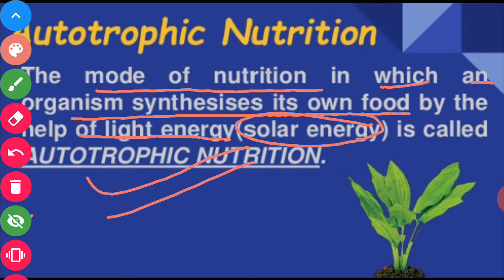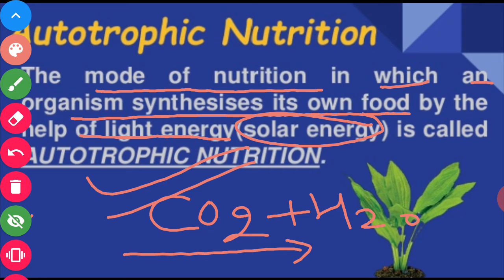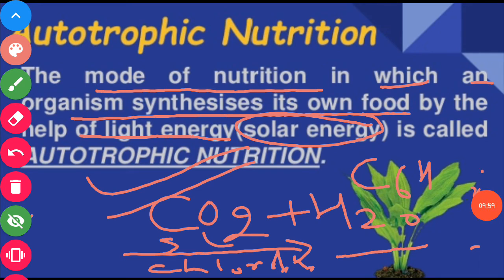Plants prepare their own food in the presence of solar energy. Not only solar energy is necessary, carbon dioxide is also necessary for the plants, and water is also necessary, in the presence of sunlight and chlorophyll. Chlorophyll is a green pigment present in the green parts of the plants, and photosynthesis takes place and glucose is prepared in the plants.